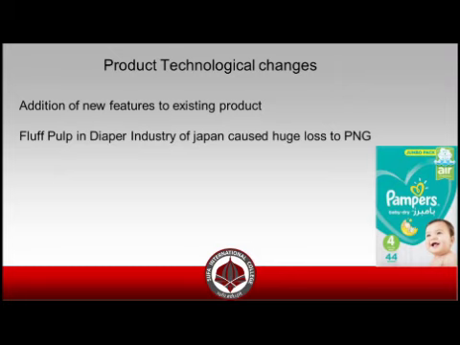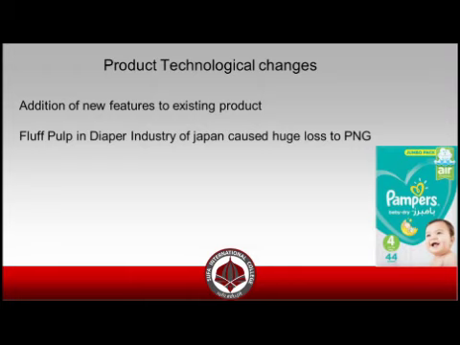As from the name we can see, product technological change is any change within the product, right? For example, addition of any new feature in the product, as the feature can be enhanced keeping in mind the societal values, keeping in mind any other factor, keeping in mind people's comfort. We can take the example of the diaper industry. As we know, Pampers is the number one, P&G is the king of the diaper industry. But what happened was that